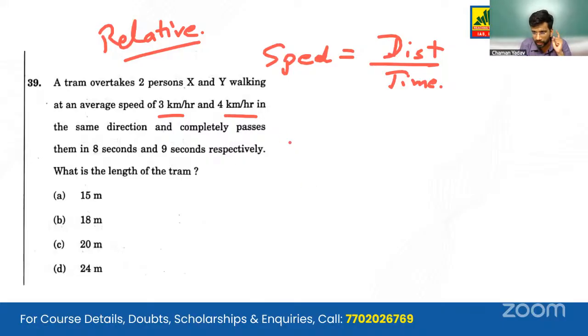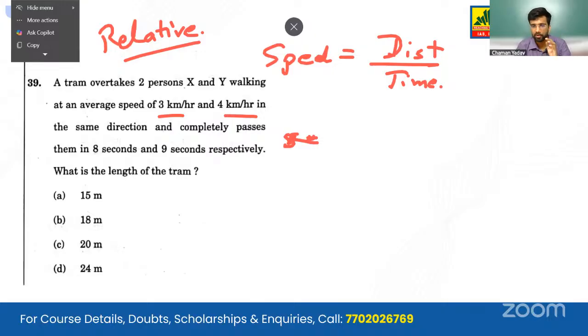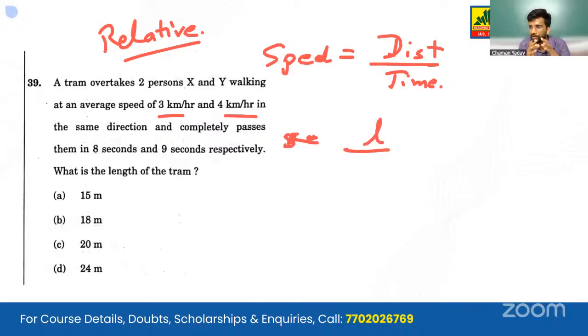So we write the speed. We are given the time and we'll be writing distance, the length of the tram is our distance, and the relative speed, the time it will take, is distance by relative speed.